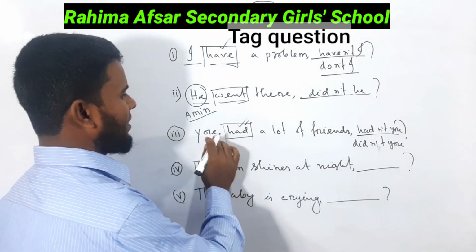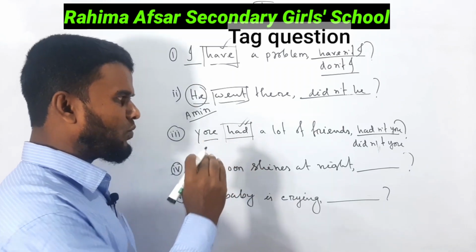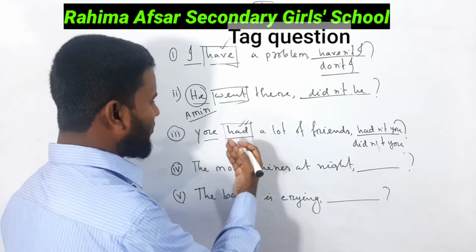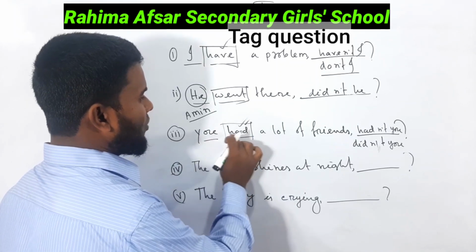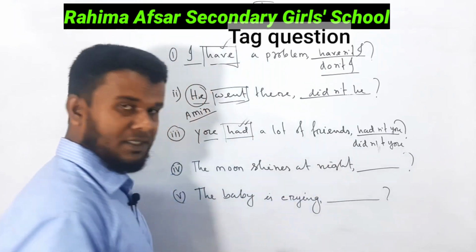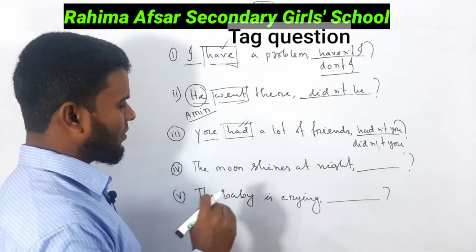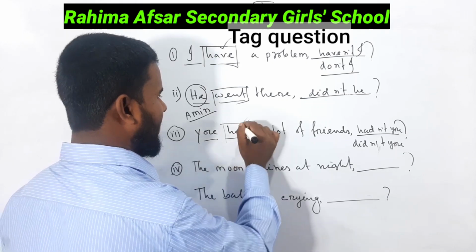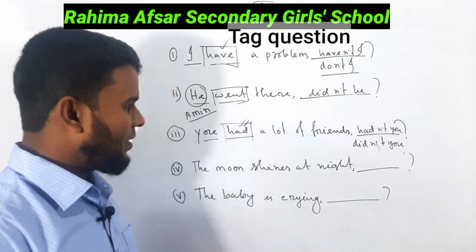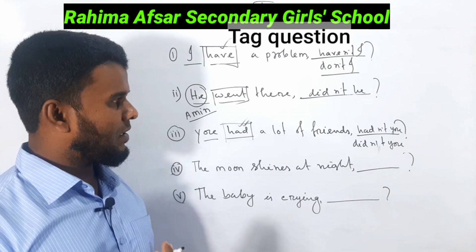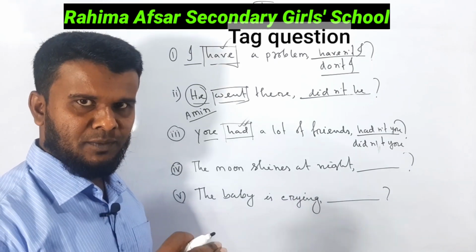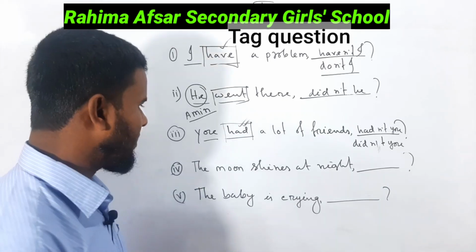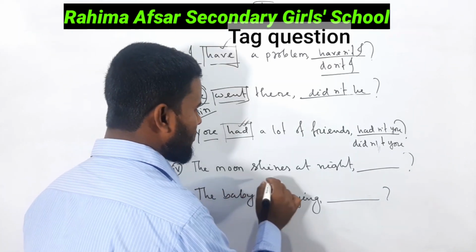My friends, if you want to make this sentence negative, you may do that. You had not a lot of friends. Or in the other way, you do not have, it will turn into have. You do not have a lot of friends. You had not a lot of friends. Okay, next one: moon shines.